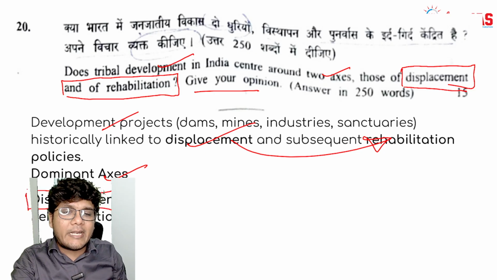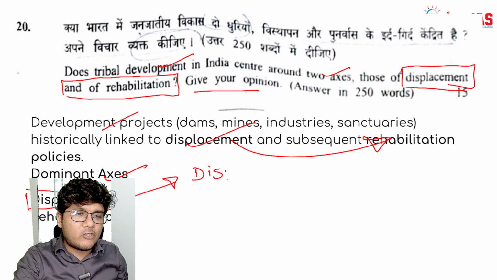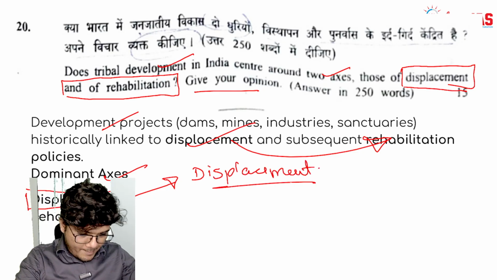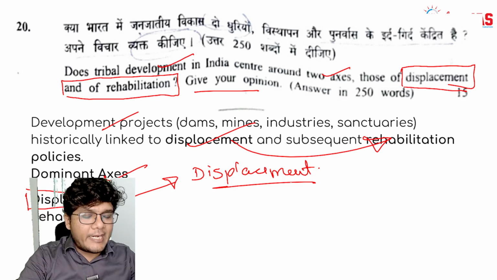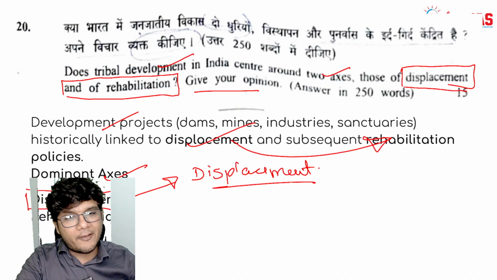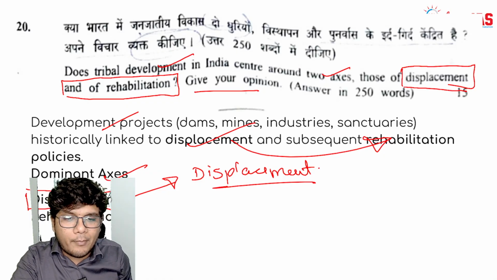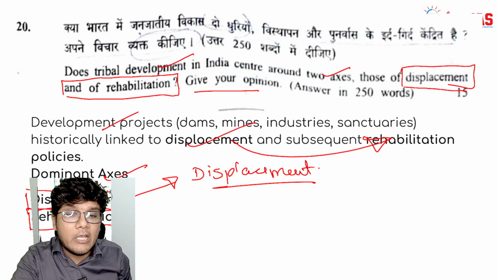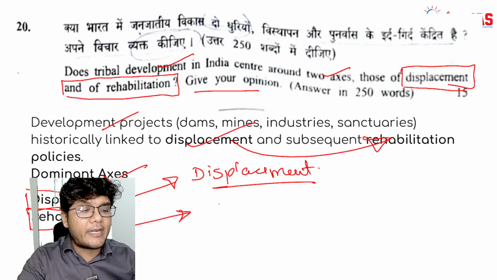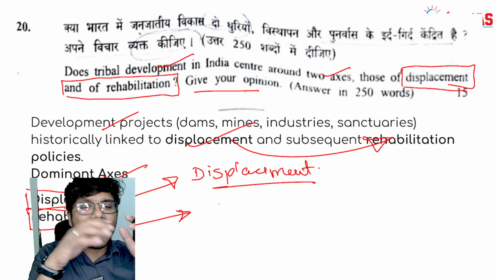So first let's start with the detail of the dominant axis. The first one is displacement. So you talk about how it revolves with respect to displacement, because whenever any such development projects have come, people have been displaced. So what issues have they faced, right, and what development they might need, and then talk about the rehabilitation as well, the issues and the concerns of their rehabilitation, how they have been rehabilitated and what have been the issues with respect to rehabilitation. You can add certain value added points over here.